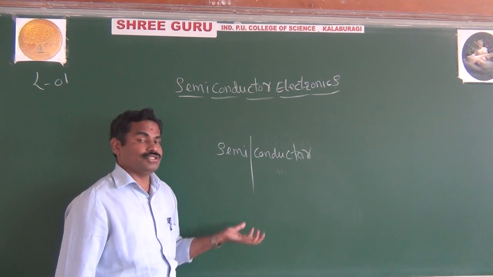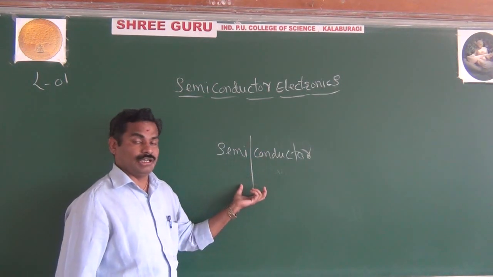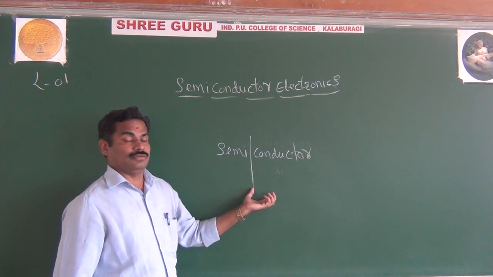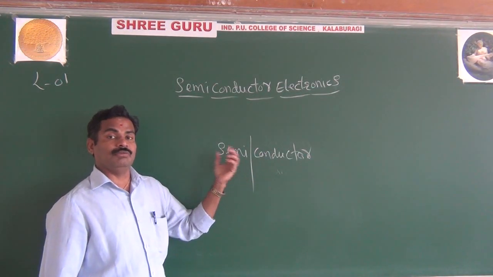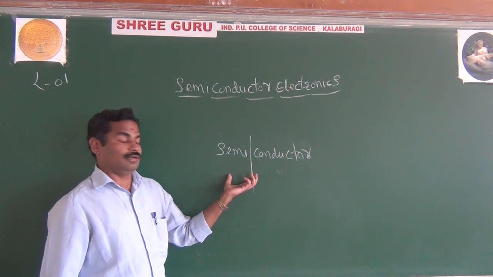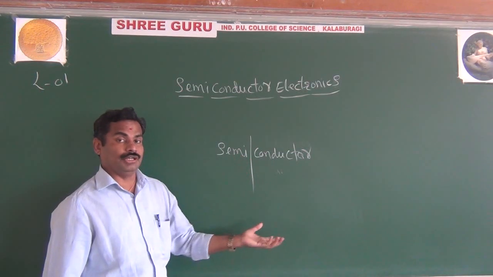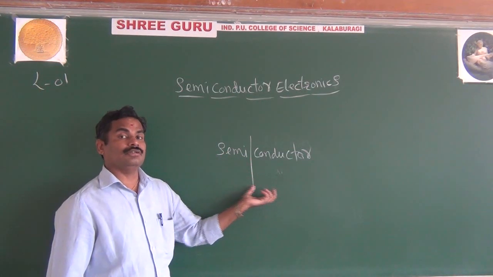It means you can say the semiconductor is a type of material, a material lying between the conductor and insulator. Or you can say its electrical property lies between the conductor and insulator.